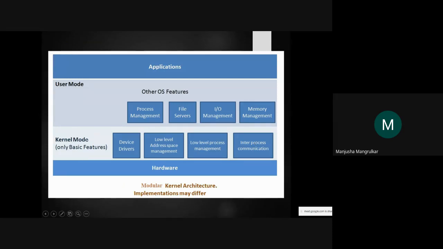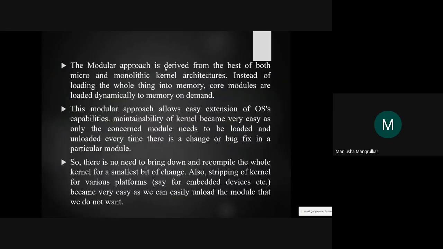kernel architecture, and some of the control which is required is given to user mode: process management, file management, input output management, and memory management. And the upper layer is the applications program, the application software. This is the basic block diagram of your modular kernel architecture. Now, the modular approach is derived from the best of both microkernel and monolithic kernel architecture.